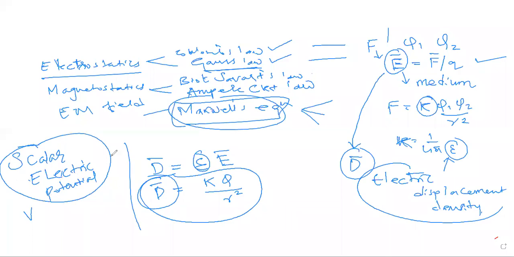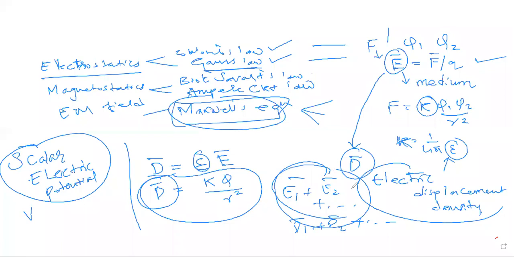And once we know this scalar electric potential, what we can do is, mostly sir has given sums on multiple charges, right? Superposition. So what you do? E1 bar plus E2 bar plus dot dot dot, as many charges as you add up. For line charge or surface charge, you keep on adding your E bar, or maybe you'll have to add your D bar, D1 bar plus D2 bar. So this is a vector addition, which is very tedious.